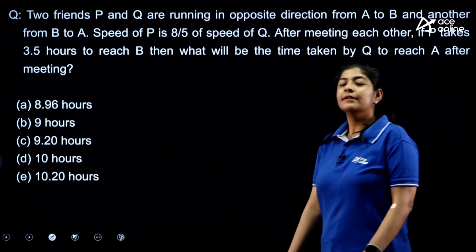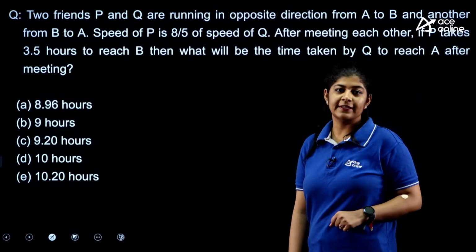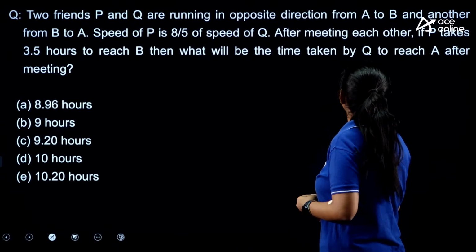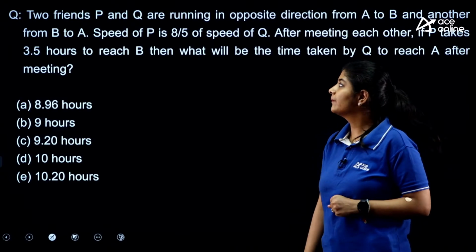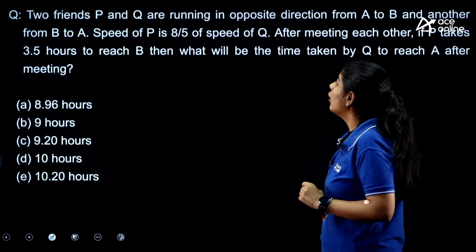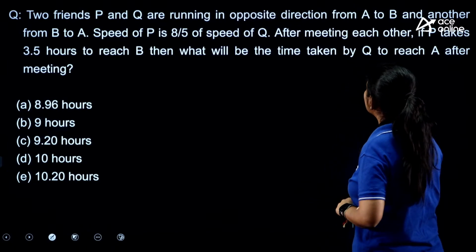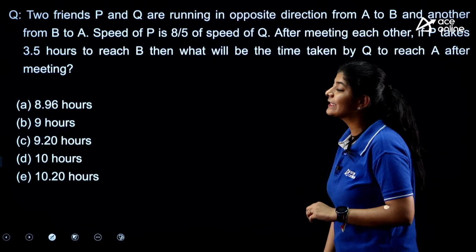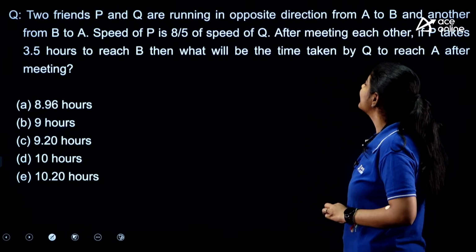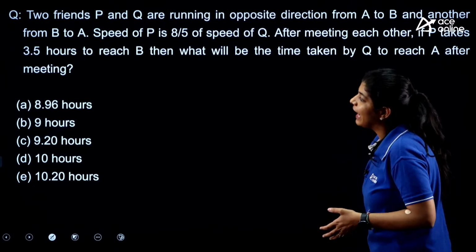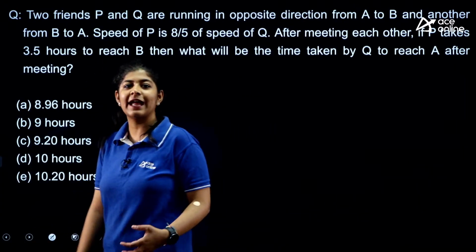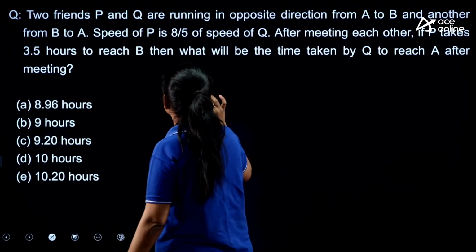Next. The next question says that two friends P and Q are running in opposite directions, one from A to B and another from B to A. The speed of P is 8/5 of the speed of Q. After meeting each other, if P takes 3.5 hours to reach B, then what will be the time taken by Q to reach A after meeting? So this is a very simple question. We know that for this one we have a very direct formula.